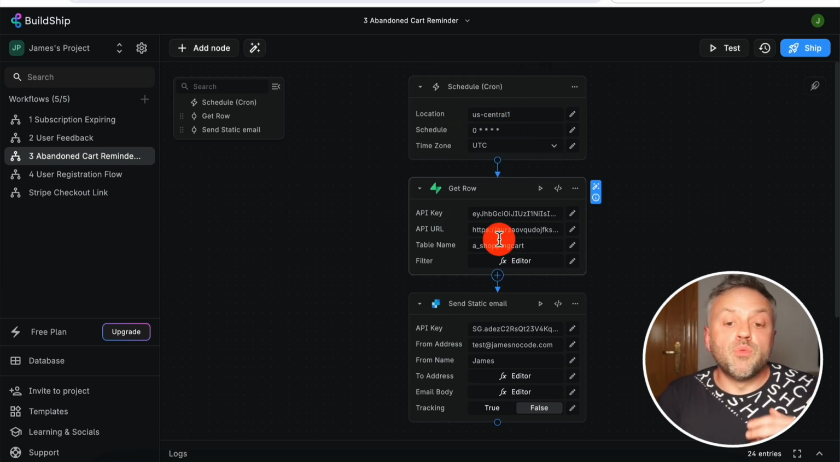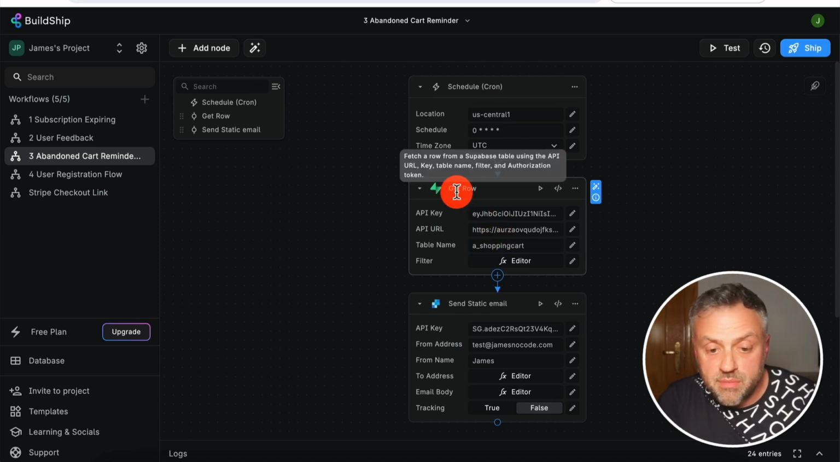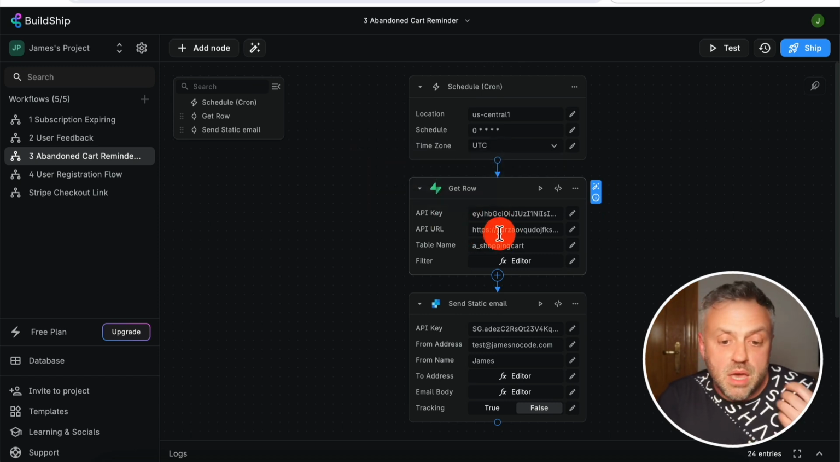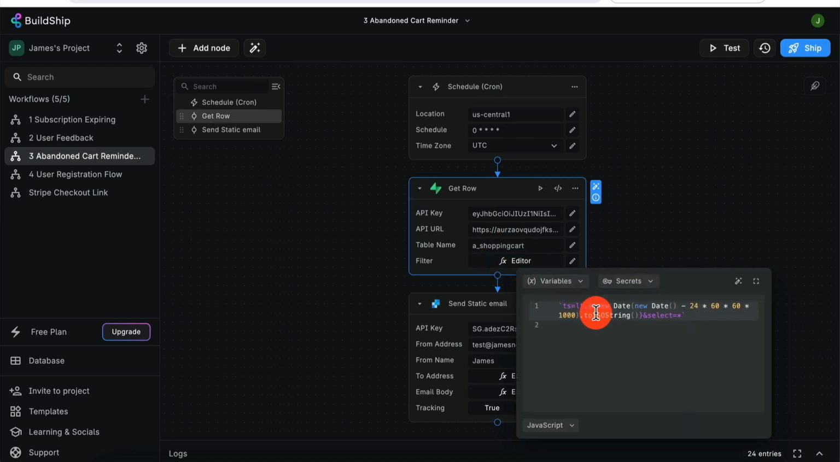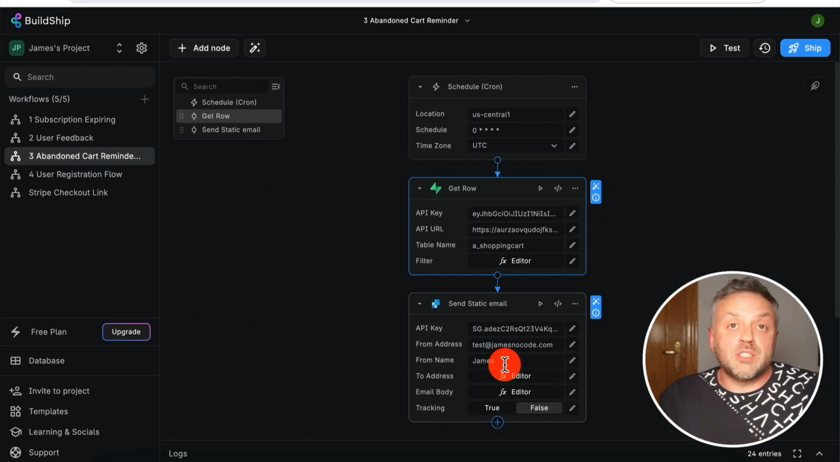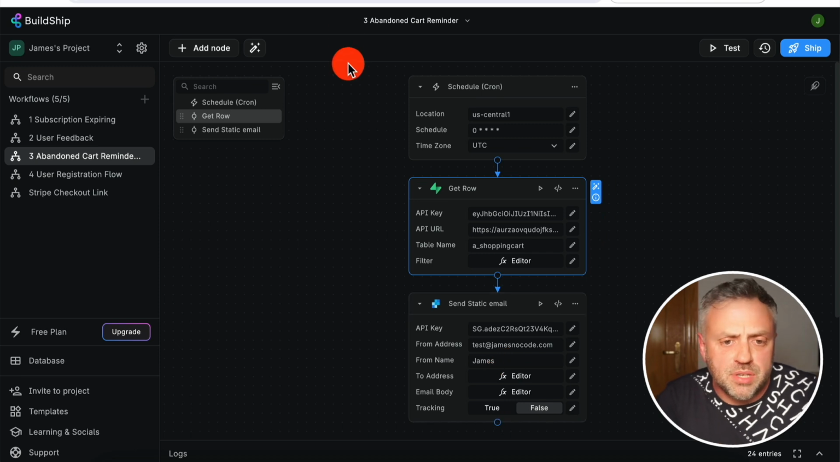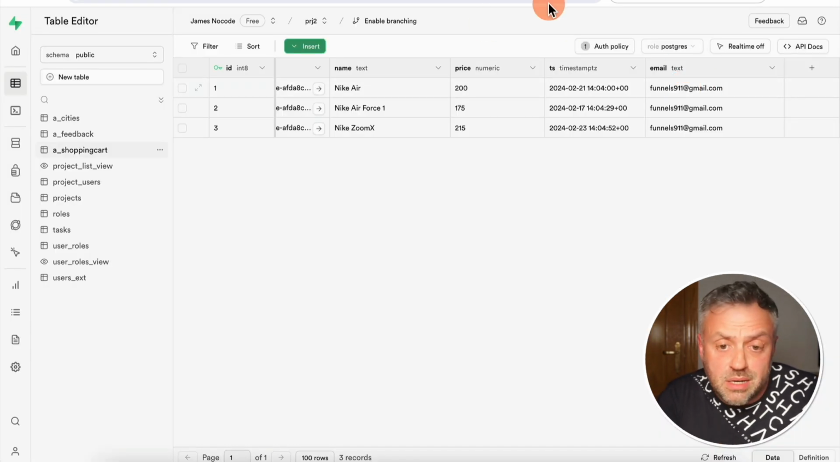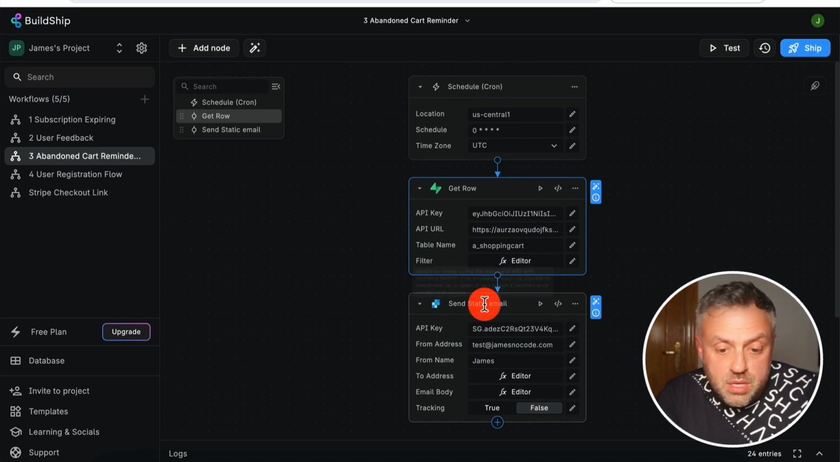The next thing that we're doing is checking whether there are any records, meaning items in the shopping cart, that are older than 24 hours. Here I have my get row, my API key, API URL, the table name, and a very specific filter. I'm creating a specific Supabase filter that's going to only pull up the records that are older than 24 hours. Once we get these records, we are going to send an email to the specific user that placed that item into the shopping cart. And because we have the emails right here, it's fairly straightforward. So here I have my email flow.